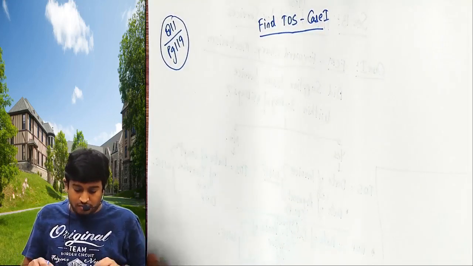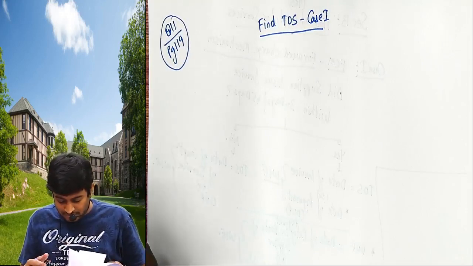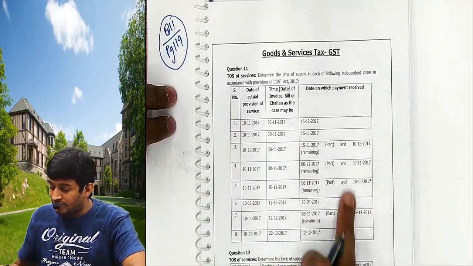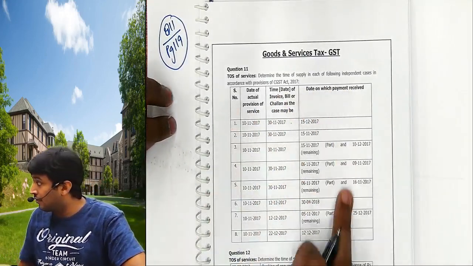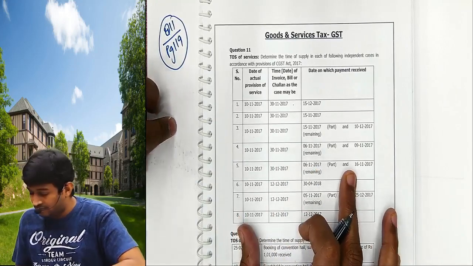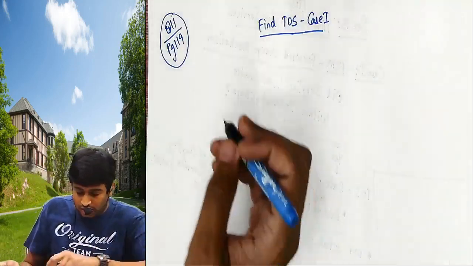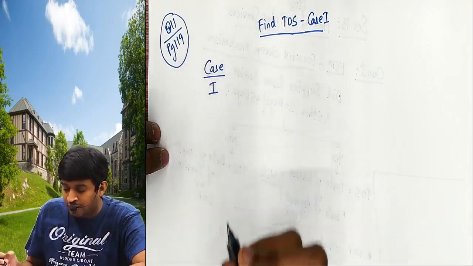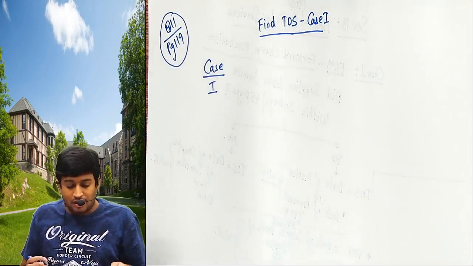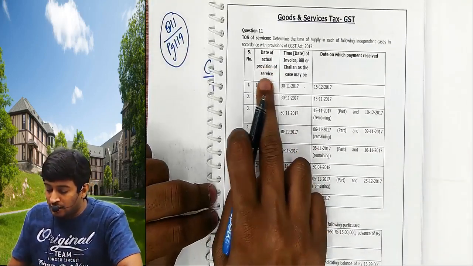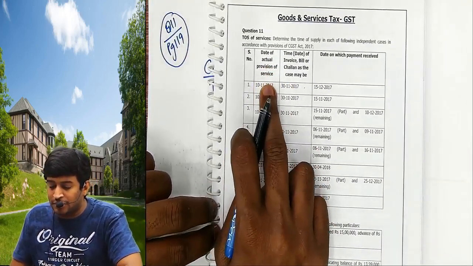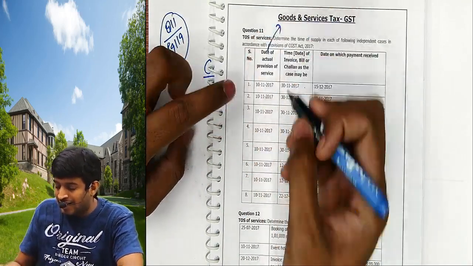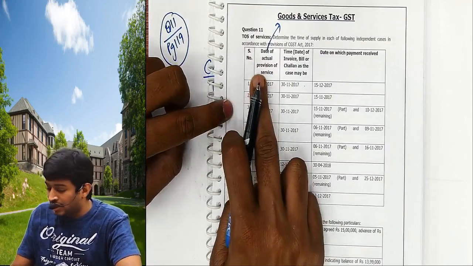8 cases are given. We have to find out the time of supply. Everyone please keep checking your material. Case 1: time of actual provision of service, in brackets date of completion of service.